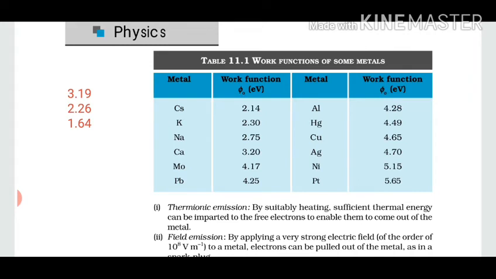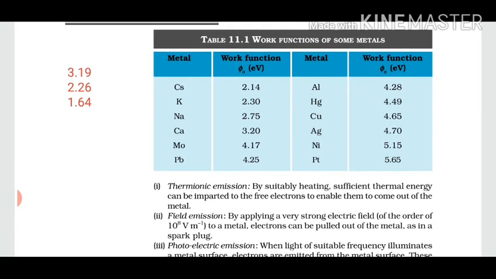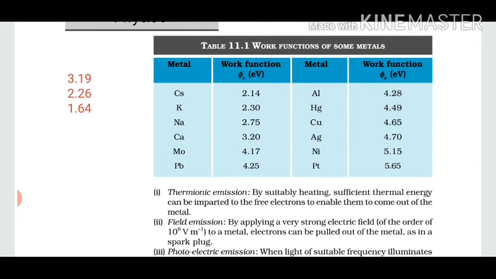Now let us move to 2.26 eV. If you are supplying 2.26 eV, only the material whose work function is less than 2.26 can show the photoelectric effect. Less than 2.26, I see cesium only, whose work function is 2.14. So only it will show the photoelectric effect, and the rest all have work functions greater than 2.26, so they will not show any photoelectric effect.